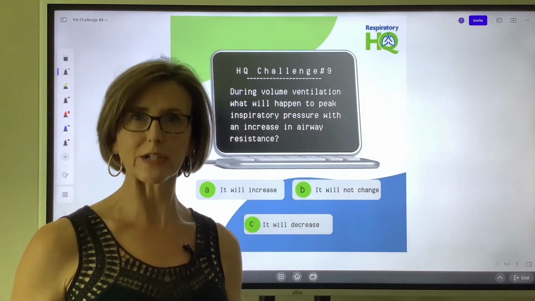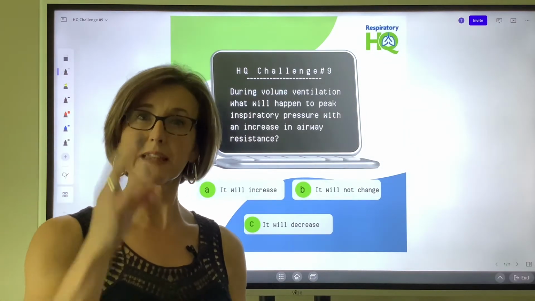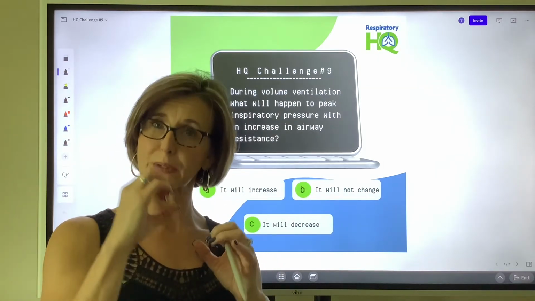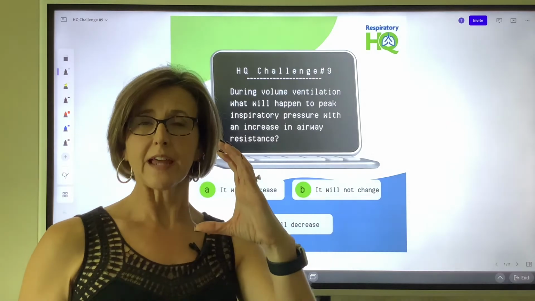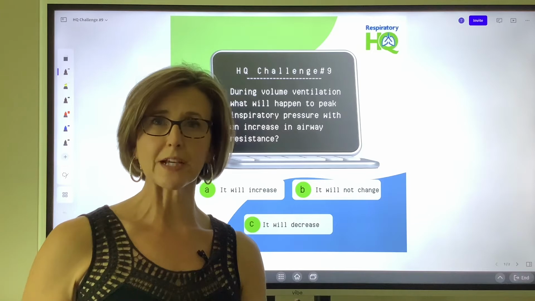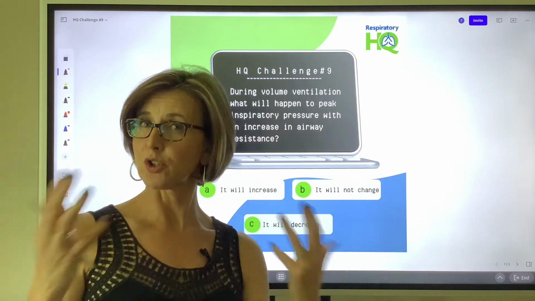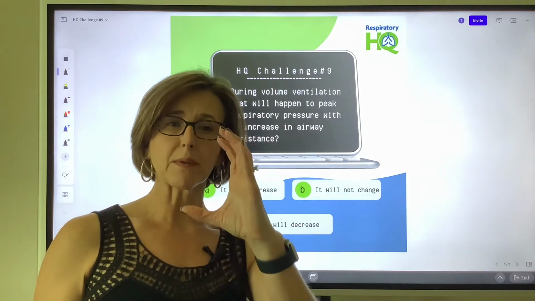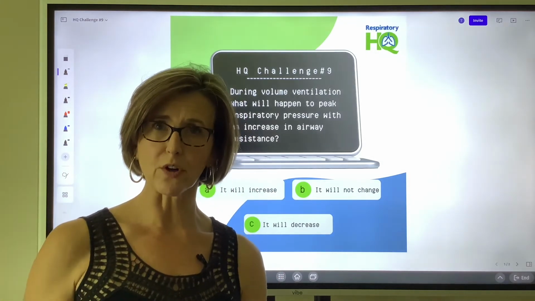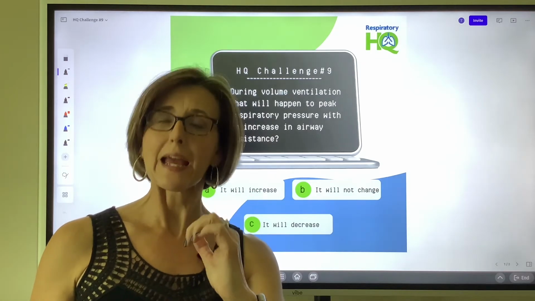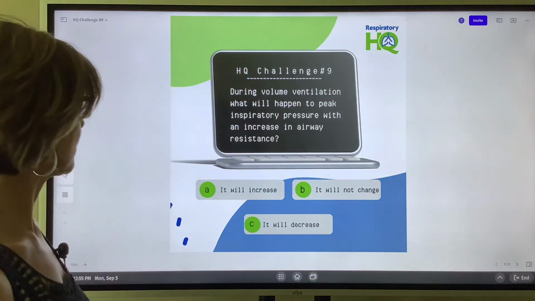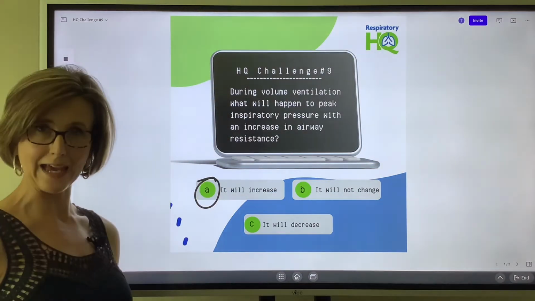All right, an increase in airway resistance means that the airways have gotten smaller, okay? Then there's a resistance to airflow. The reason it's gotten smaller could be bronchospasms, airway inflammation, increased secretions in the airway. But the bottom line is the airway is smaller, and now the vent has to push that same volume through a smaller airway, and it has to push harder, so the peak inspiratory pressures will increase. So that answer is A.